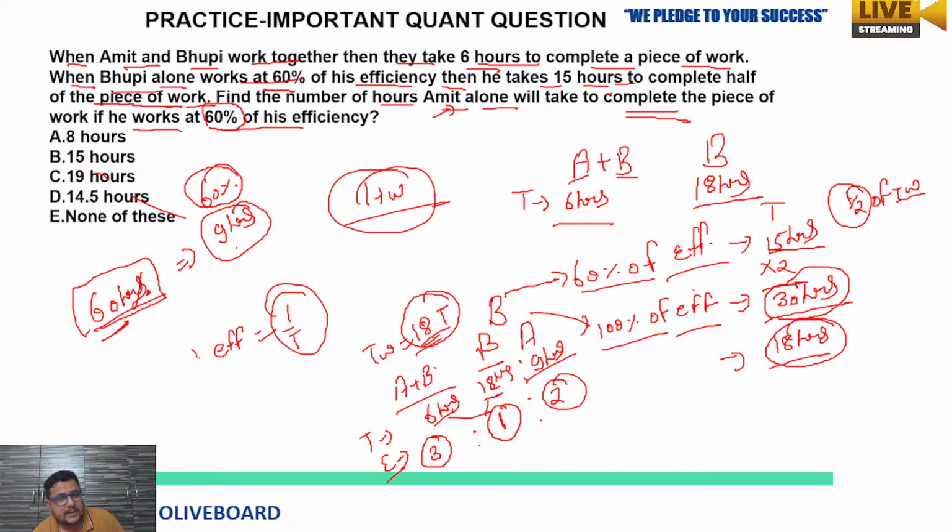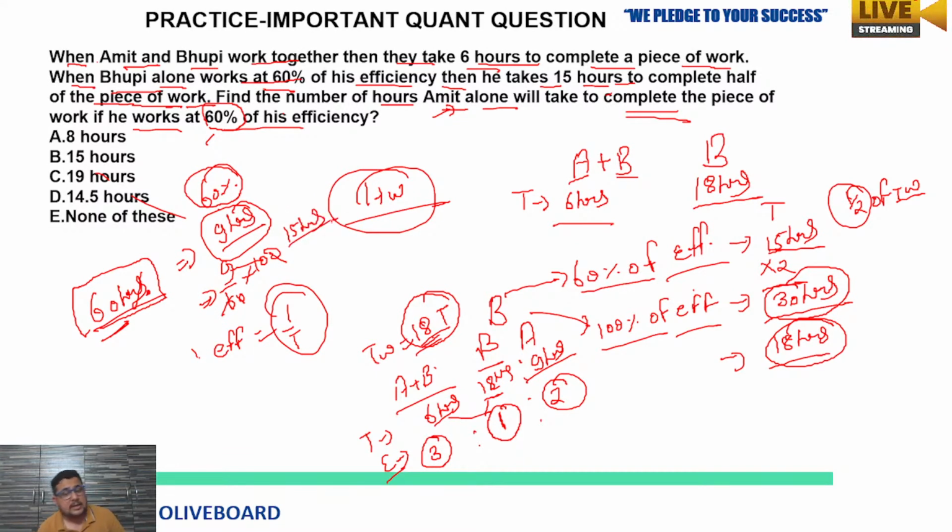If we do it by the normal concept you will get it, but I am telling you a direct way. So 9 by 60 multiplied by 100, and you will get the answer here. How much time will Amit take if he works at 60% of his efficiency? Zero and zero cancel, now 6 you can cancel it, so 15 hours.